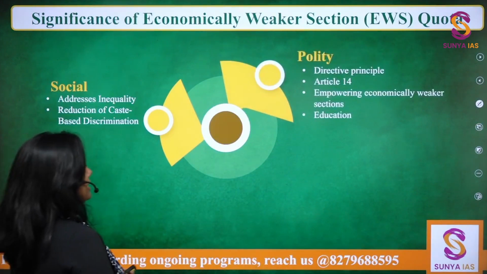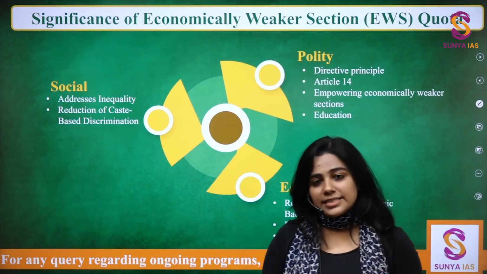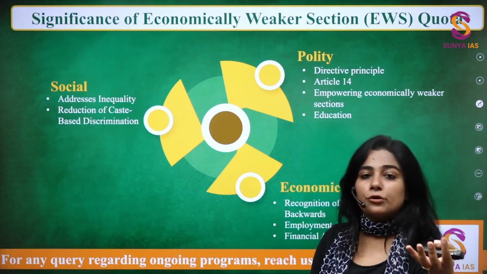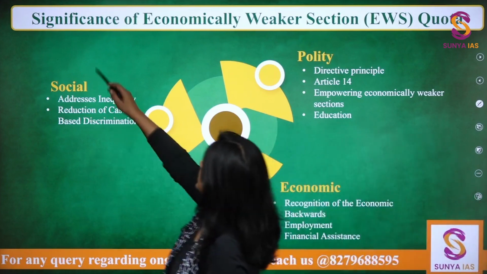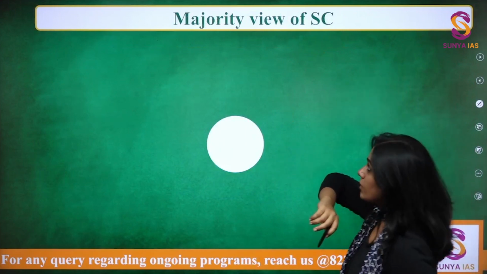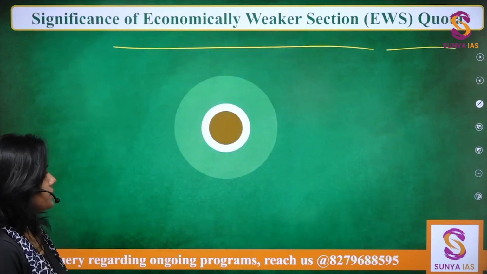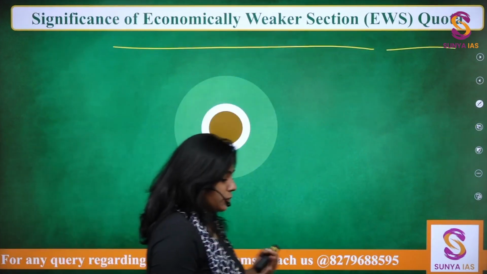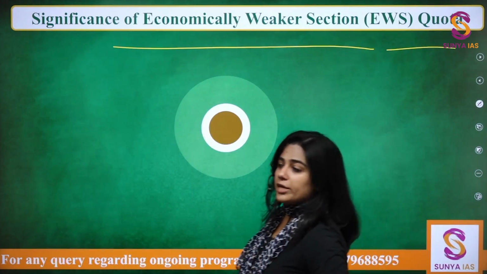Now, let's see the substantive part of your answer, which you need to understand first and then put it out on your sheet. Very, very important aspect. What is the significance of economically weaker section quota? See, even before seeing, what do you think can be the significance? Let's just try to chalk it down.